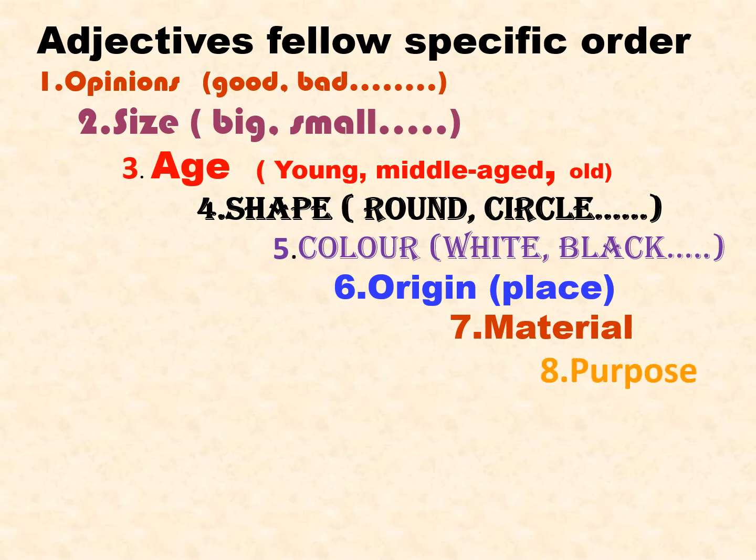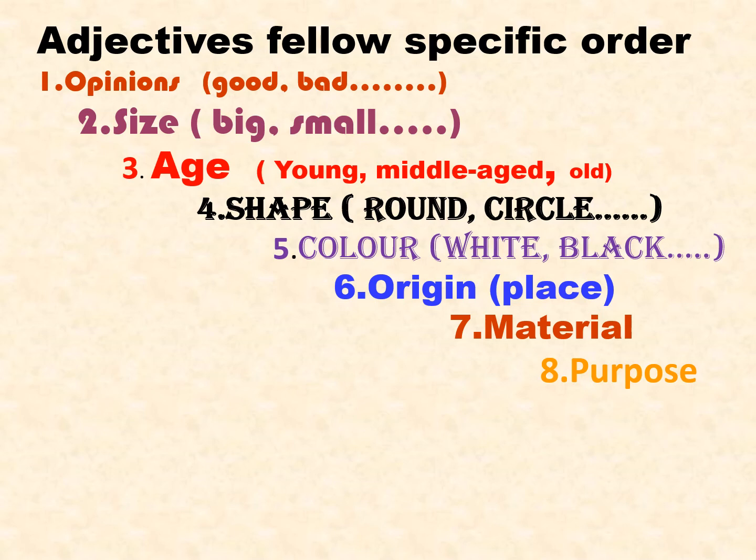Eighth, purpose. Students, we can use more than 2 or 3 adjectives in a noun phrase, but we should not use more than 5 in a noun phrase. When we are using more than 2, we have to follow this order.